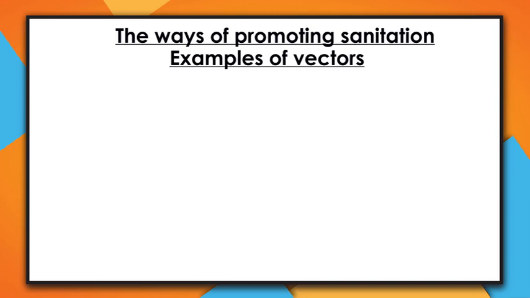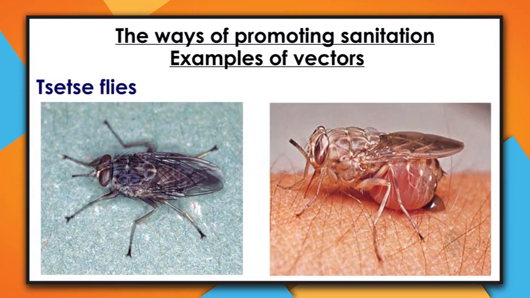Then we also have the tsetse flies. When we slash bushes around our homes, we are keeping away tsetse flies because they also carry germs that cause diseases like sleeping sickness in human beings and nagana in cattle. So my dear one, slashing bushes around our homes helps us to keep away vectors that carry germs which spread diseases.